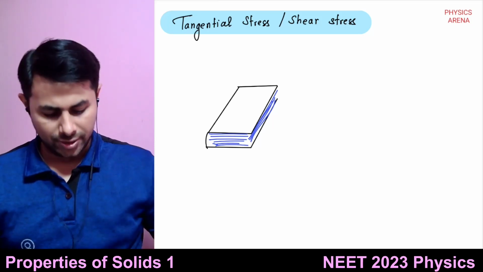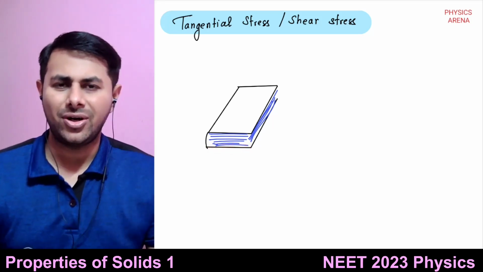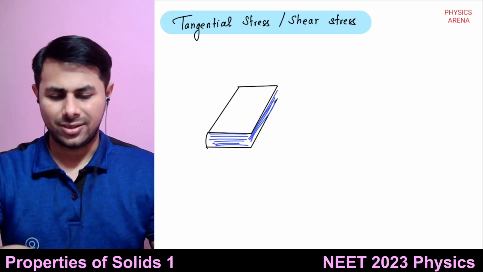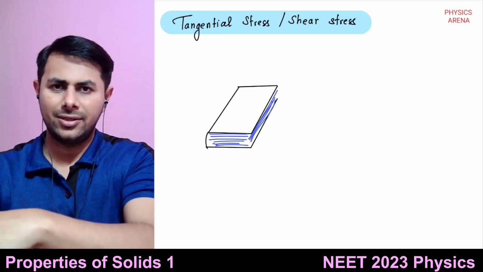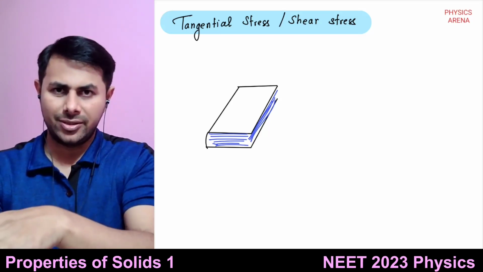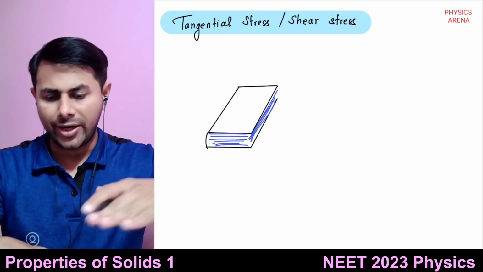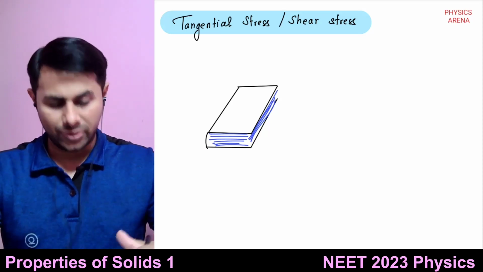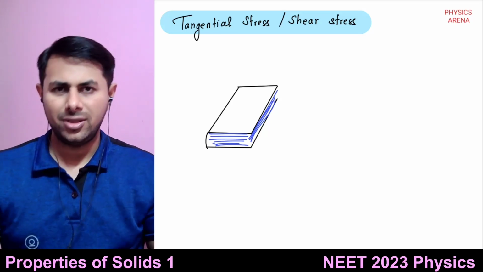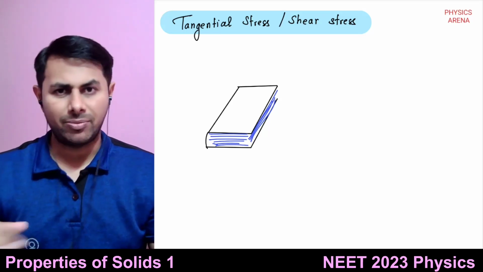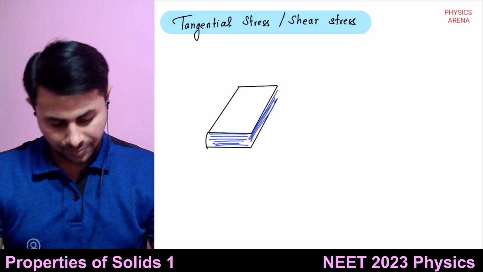The bottom layer of the book, the back cover, is in contact with the floor, so it remains as it is. But the top cover over which you are pressing your hand and sliding it will slide a little bit. You're applying the force tangential to the area of the top surface. So this force divided by the area of the top surface is known as shear stress or tangential stress.